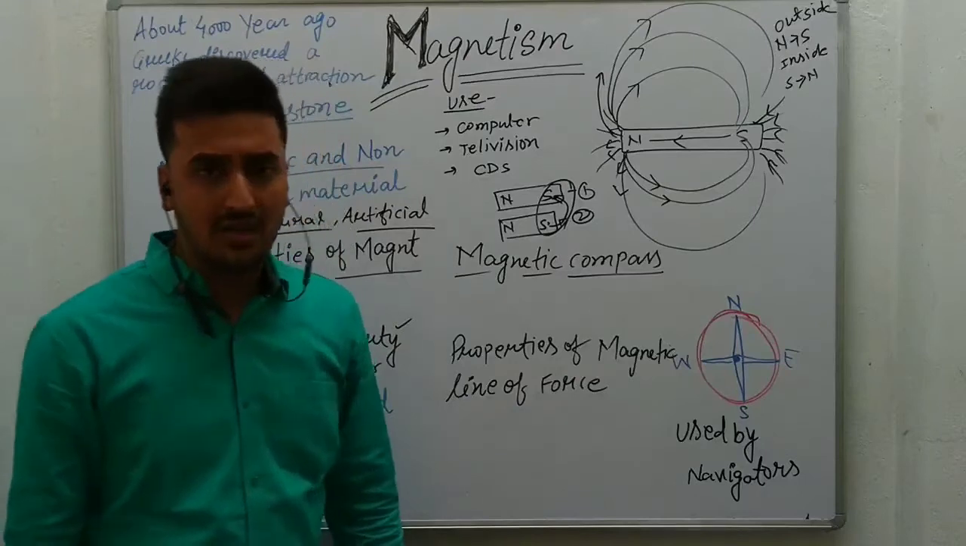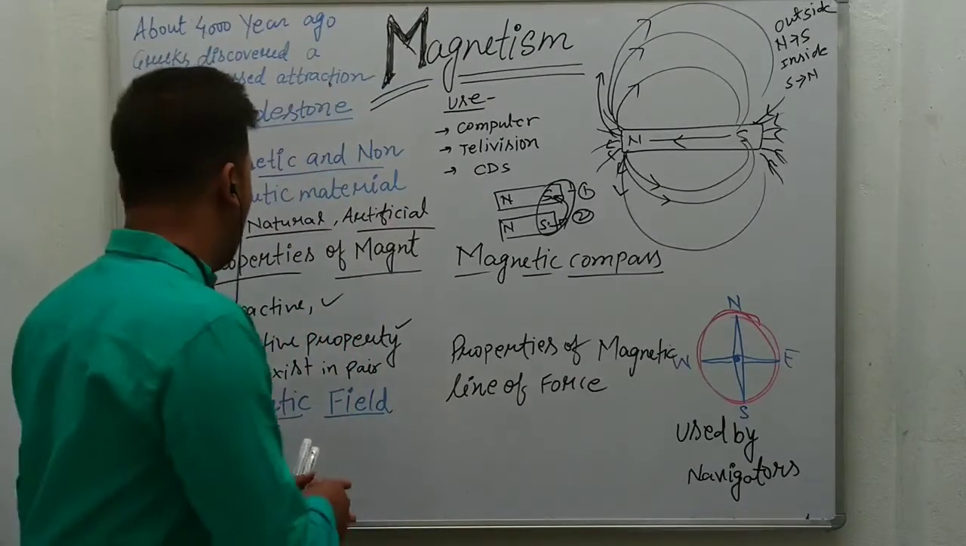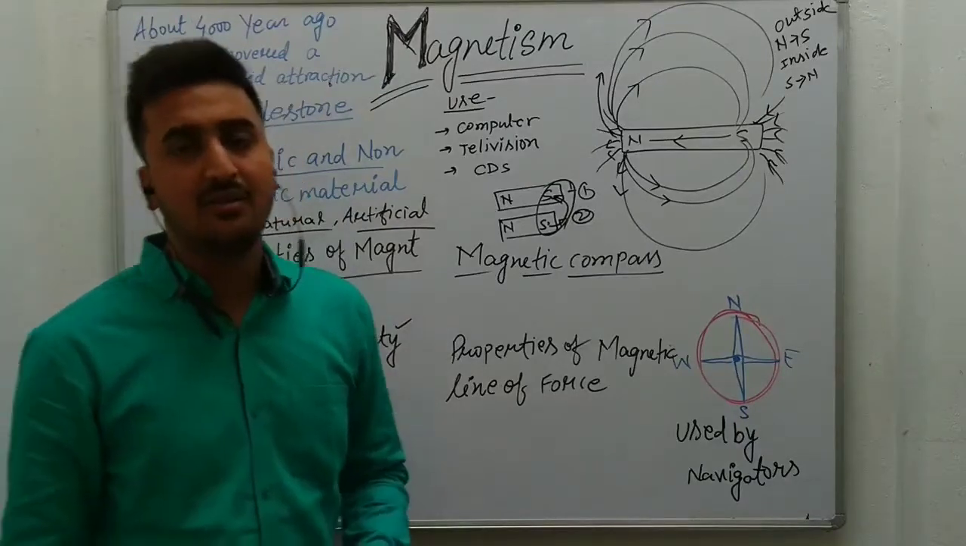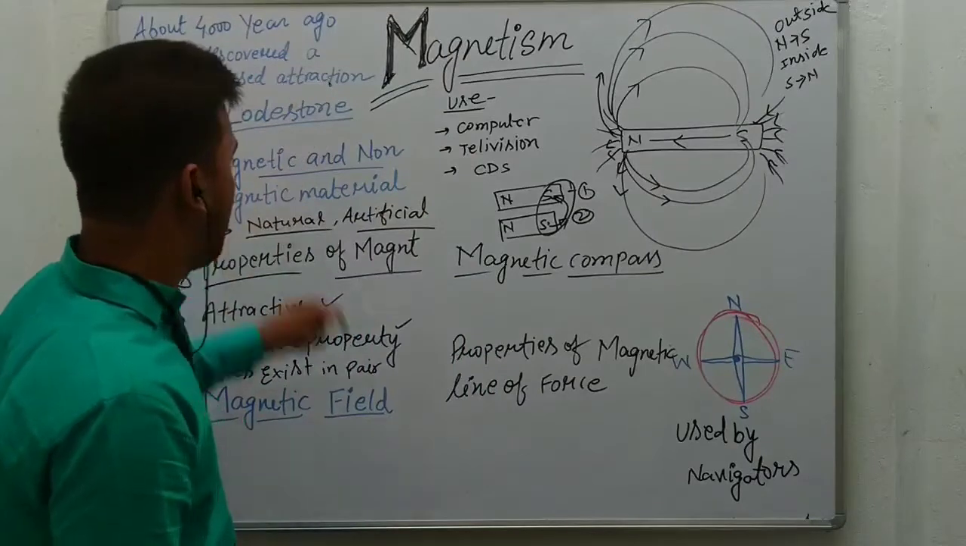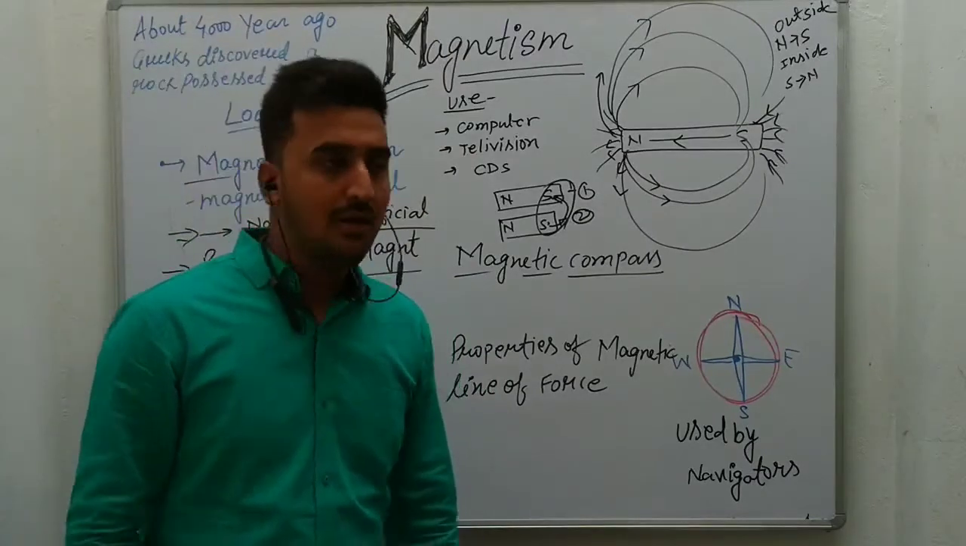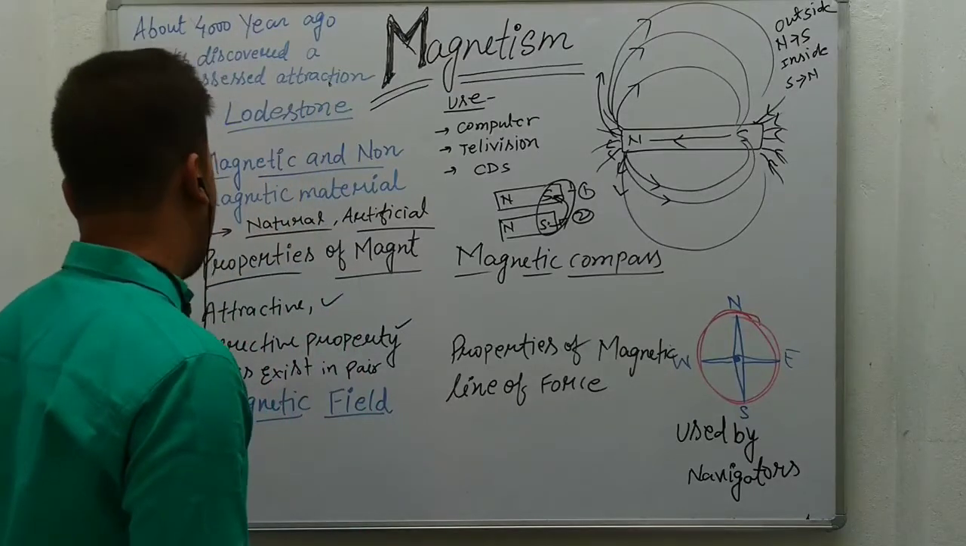A magnet has a different property when we keep any magnetic substance or metallic substance near it. The magnet will attract that substance. That is the property of attraction. When we keep some magnetic substance, that is iron, nickel, cobalt, the magnet will attract that substance. That is the property of attraction.